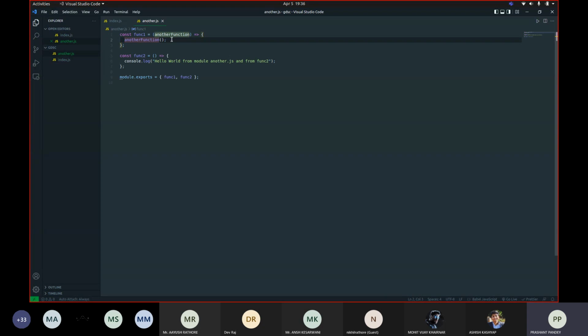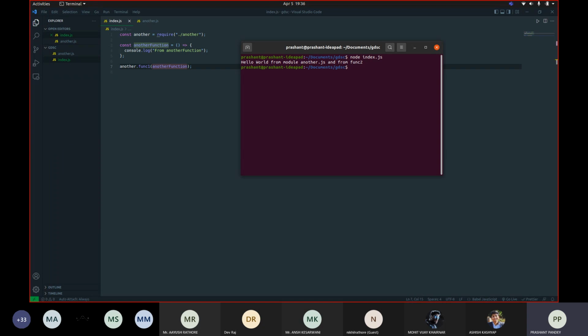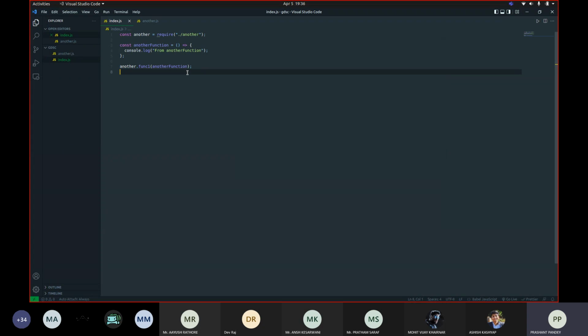So func1 is going to receive this function and call it. We should see this output from another function on the terminal. Yeah, it works.